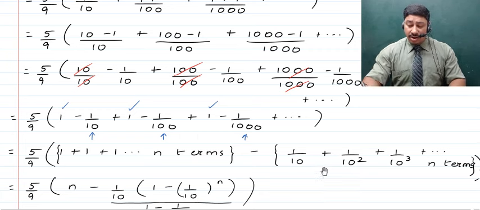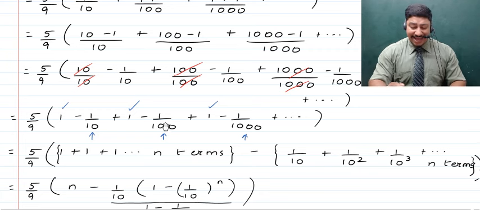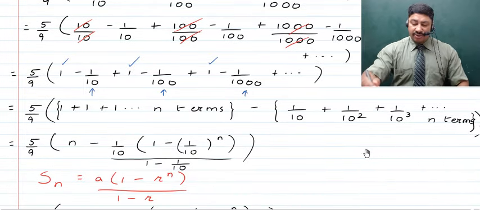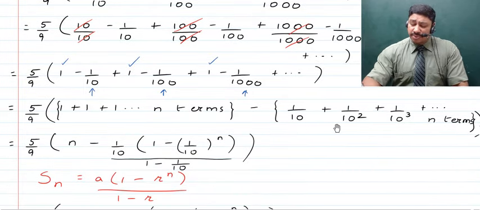Now if we change our focus to the second terms, we find that the minus sign is what you can take common out of the second terms, and when you do so, here you'll be left with 1 upon 10 plus 1 upon 10 square, and all of that continues up to n terms. Now here, children, we see that this is a geometric progression where the first term is 1 upon 10 and the common ratio is also 1 upon 10, as if you divide 1 upon 100 by 1 upon 10, you will get 1 upon 10, and similarly if you divide the third term 1 upon 1000 by 1 upon 100, again here you will get 1 upon 10.